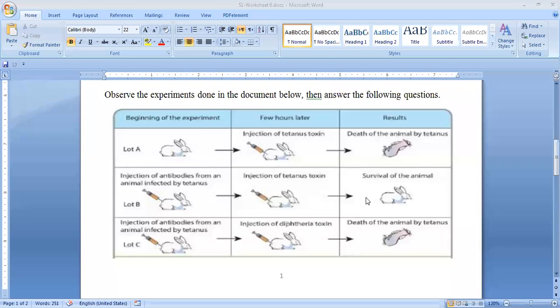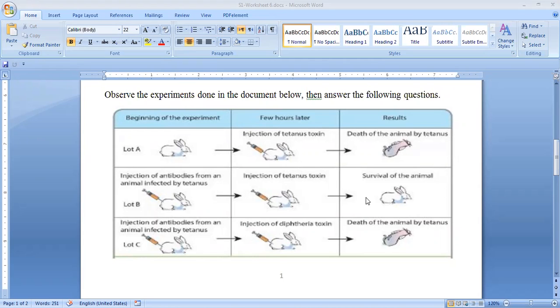The rabbit got an injection of diphtheria toxin. Okay, so we injected with diphtheria. What was the result? The animal died. Died. How can you explain this result?